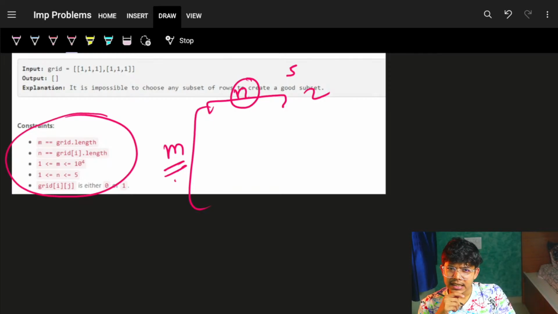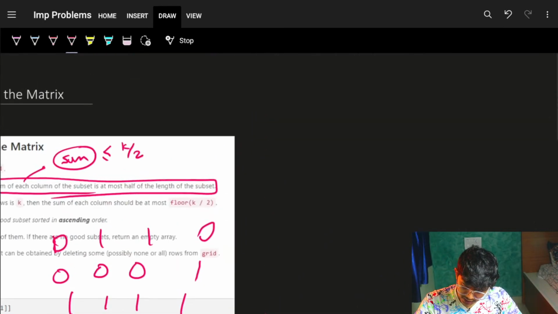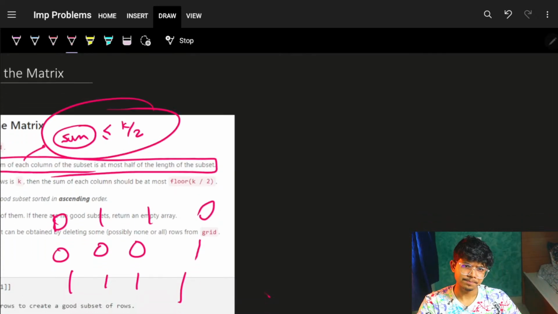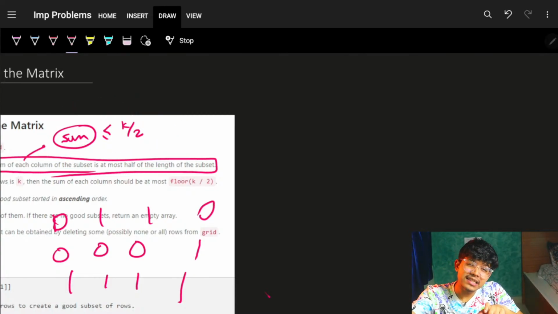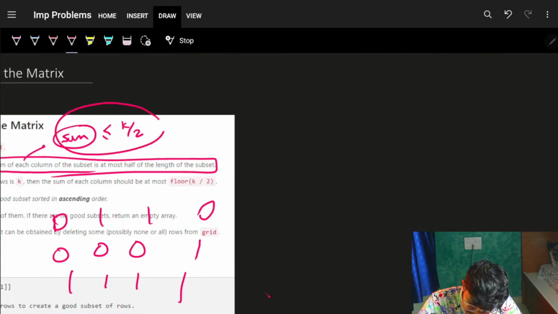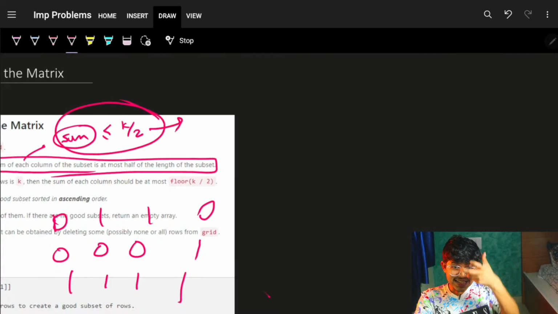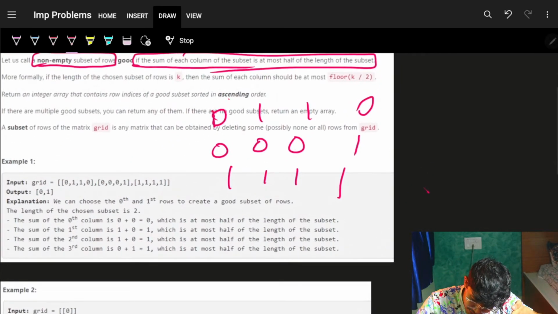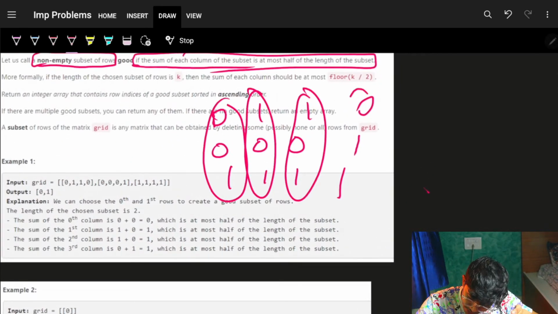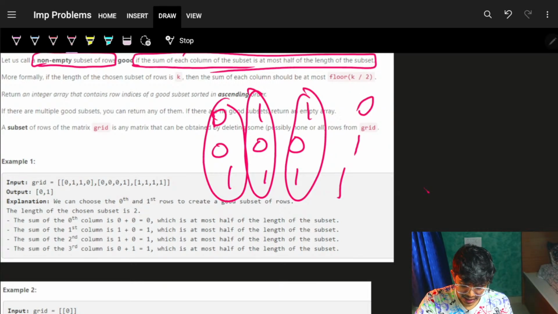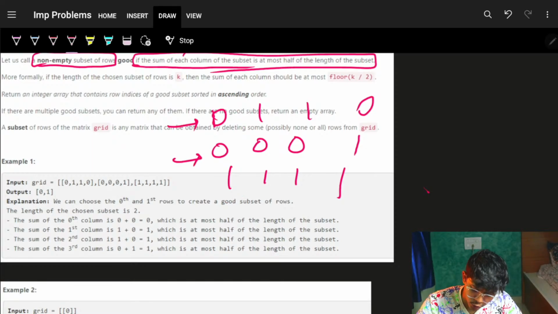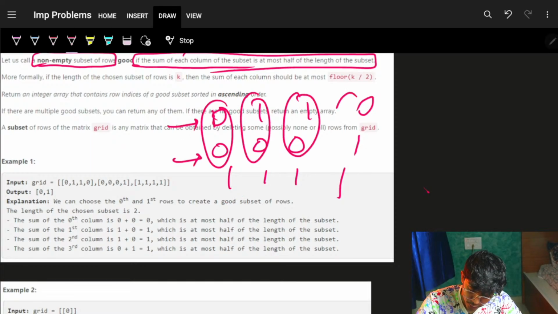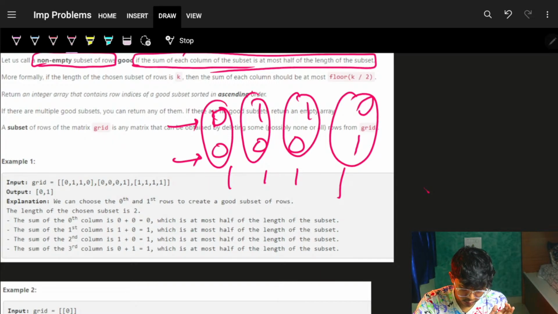Can I find a pattern? Because the condition given was this, right? One thing is very evident by this. Let's try to make this condition false, which means the sum of every column should be less than or equal to k by 2. If I choose rows 1 and 2, the sum of this column should be 1 or less than or equal to 1. It is 0, 1, 1, 1.